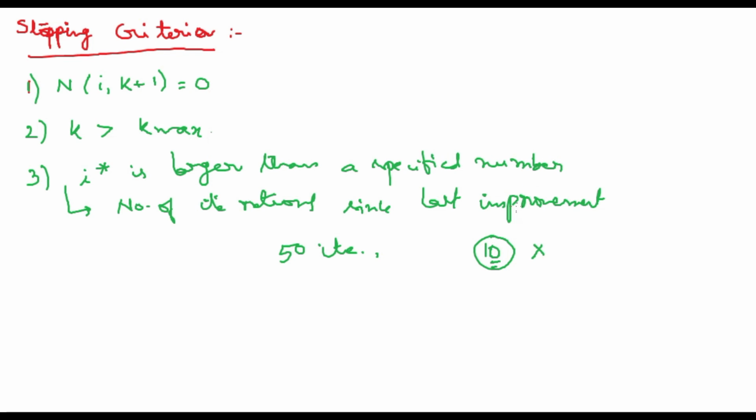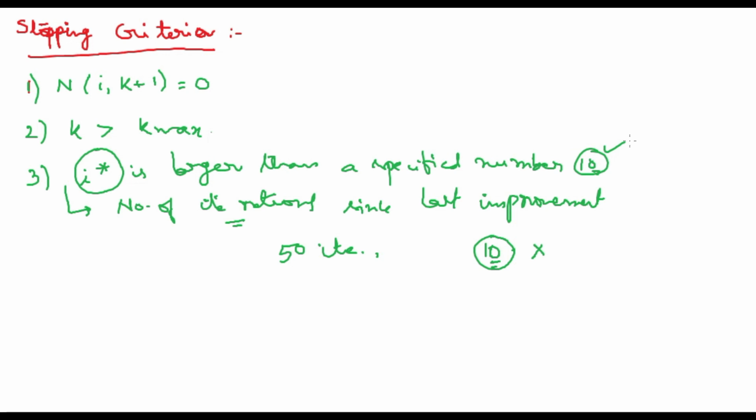If I make this a specified number, for example, while starting the problem itself, I have stated that if I don't have any improvement in I star for 10 iterations, then I will stop. Okay, that is the specified number. So in this way you can stop the criteria straight away.